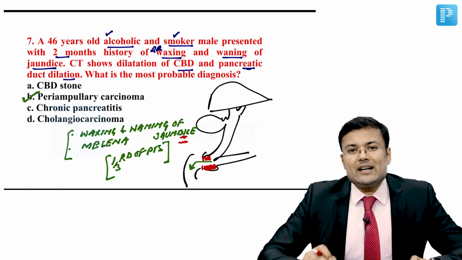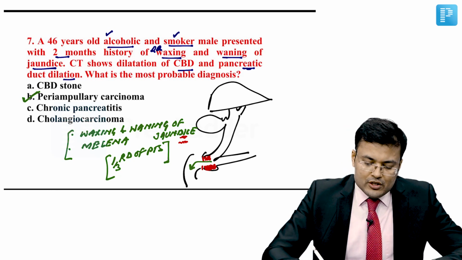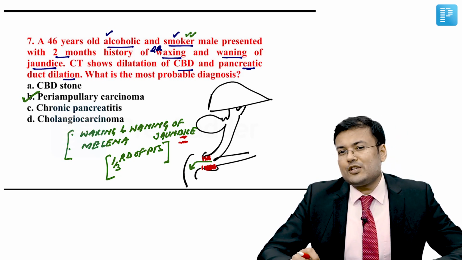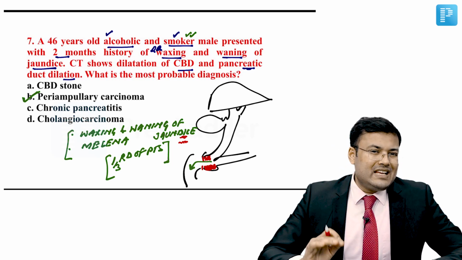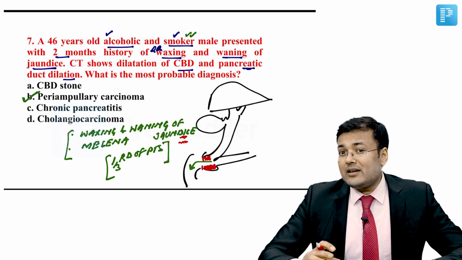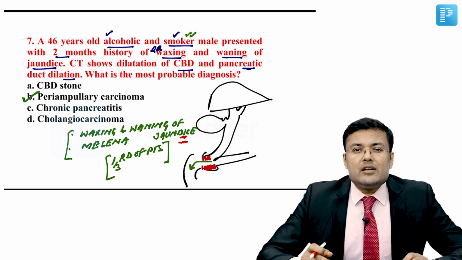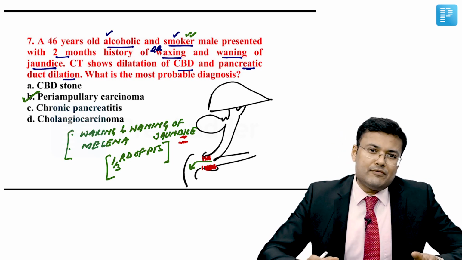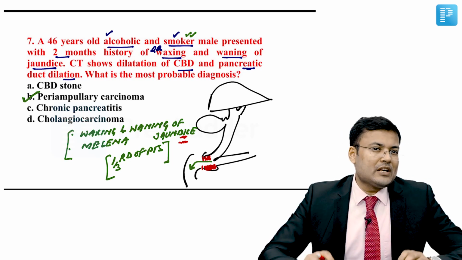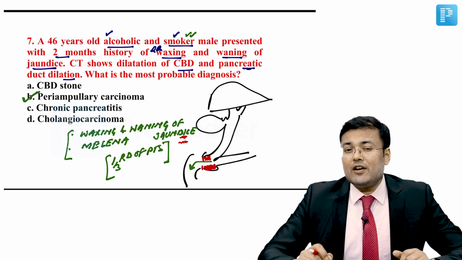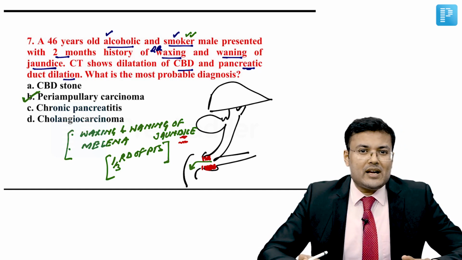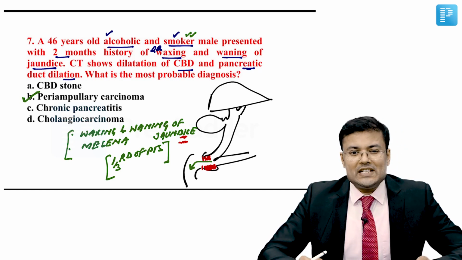So it was a direct repeat question, and here you can see smoking is a risk factor for carcinoma pancreas. Alcohol increases the risk of chronic pancreatitis, which is further a risk factor or an association for carcinoma pancreas. Clear? So waxing and waning of jaundice is seen in ampullary carcinoma. The correct answer for this question is B.